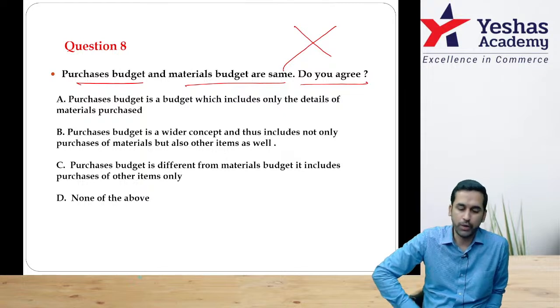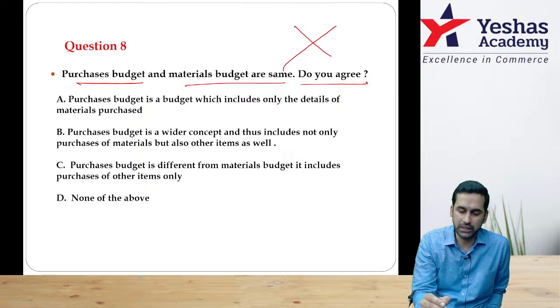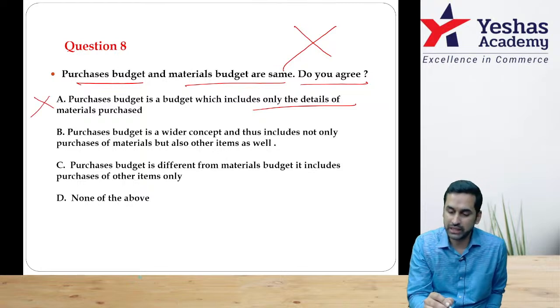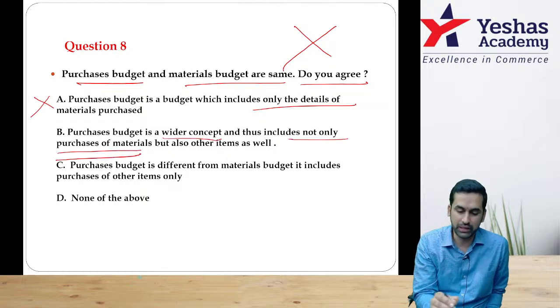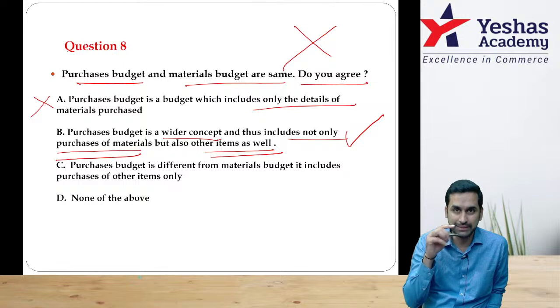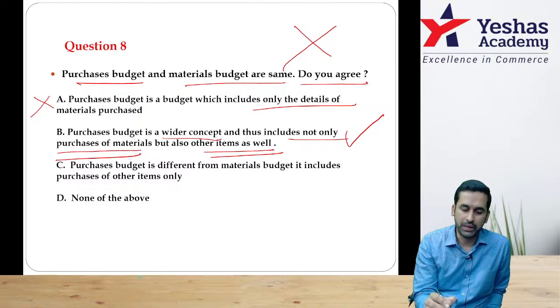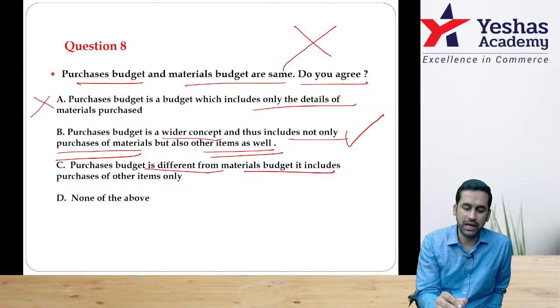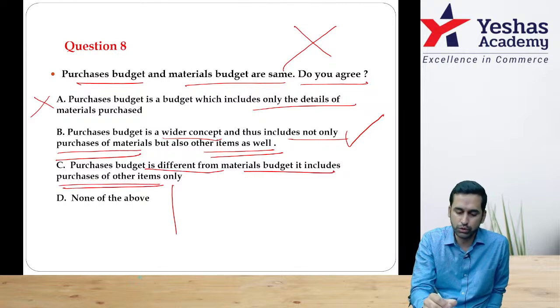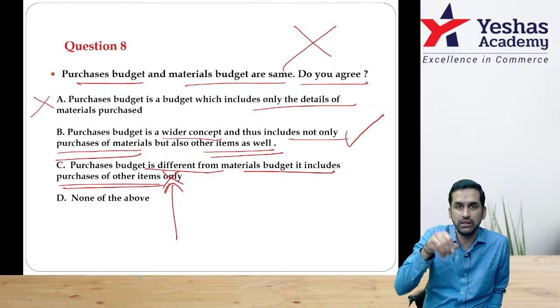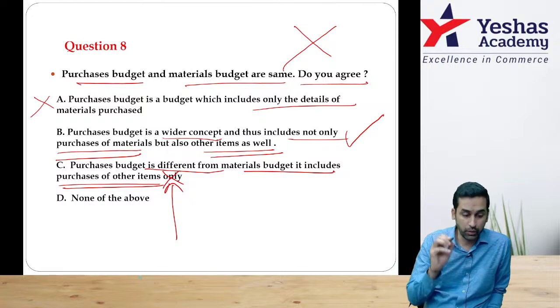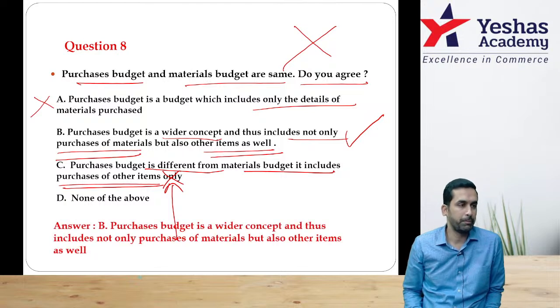Read option A: purchase budget is a budget which includes details of material. No, purchase budget is a wider concept and thus includes not only material but also other items. This is exactly what I told you. This is the correct answer. Purchase budget is different from material budget as it includes purchase of other items only. This word 'only' is the problem. You cannot say only. That's the mistake. So I should go with option B.